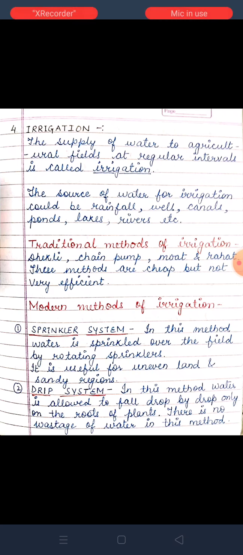But in modern methods of irrigation, there are two methods: sprinkler method and drip method. Sprinkler system includes water sprinklers which are rotated in the fields, and water is evenly distributed on the land. So it is helpful in uneven land areas and sandy regions also.